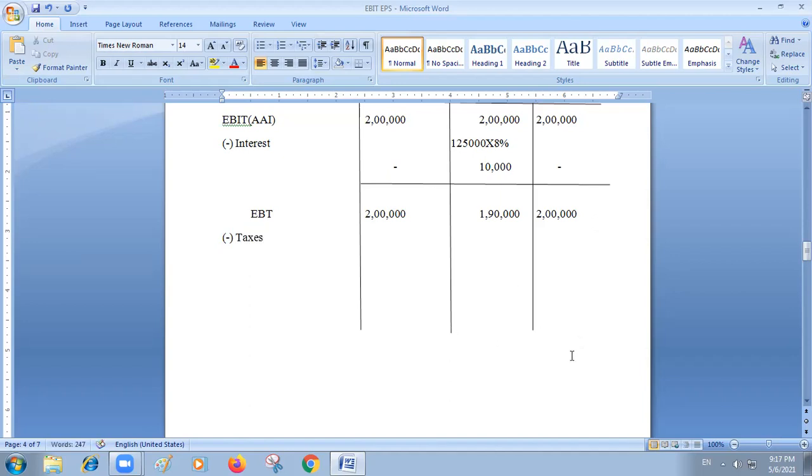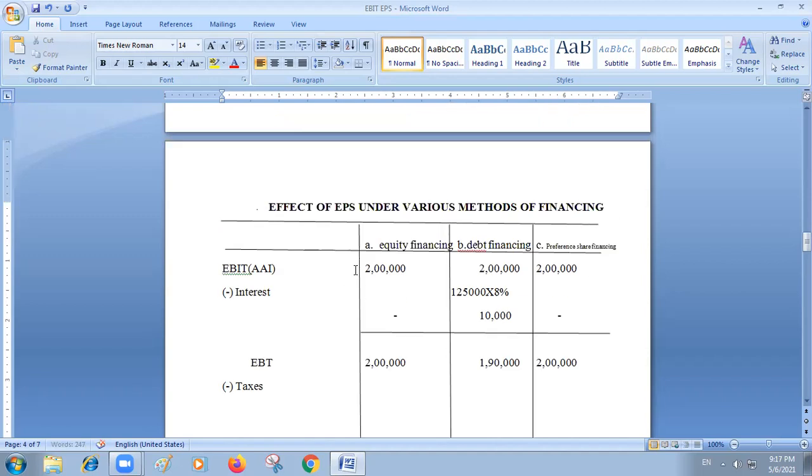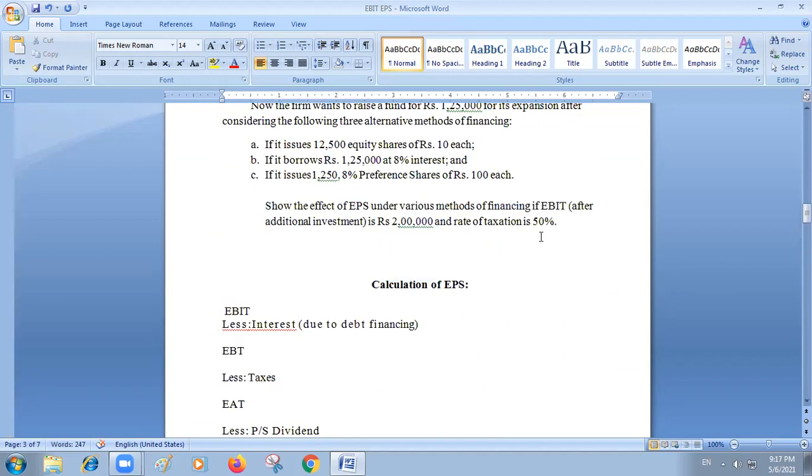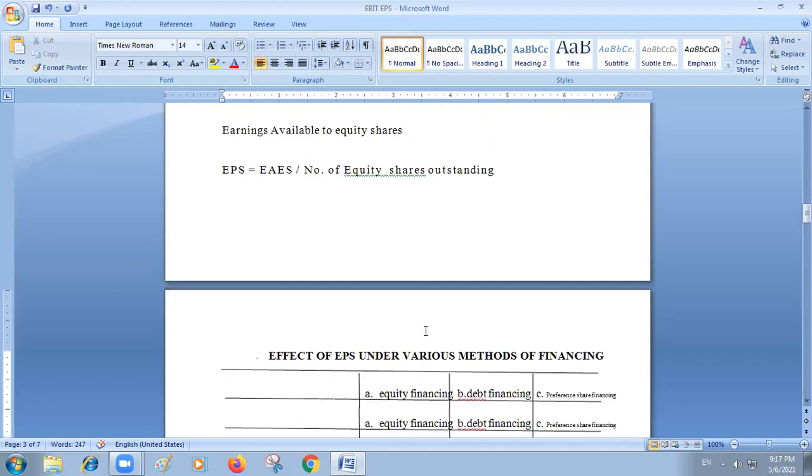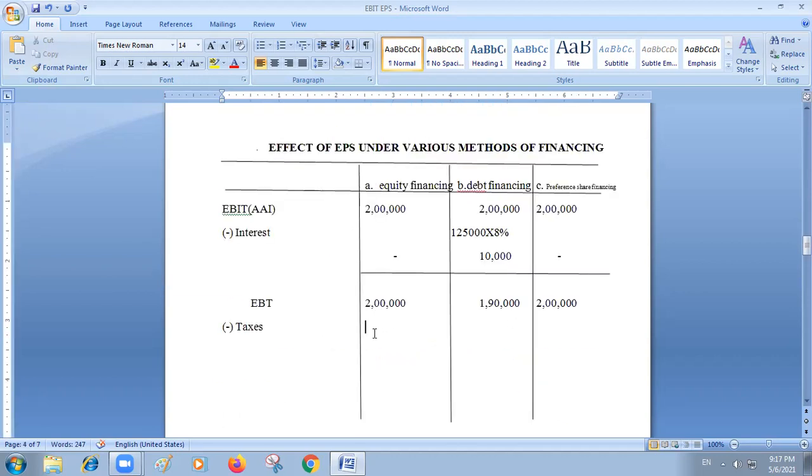Now you can see the company is in 50% tax bracket. That is mentioned. So from this amount, 50% will be paid as taxes by the company. So from 2 lakhs, if you take away 50%, it will be 1 lakh. Next, from 1,90,000, 50% if you take away, it will be 95,000.